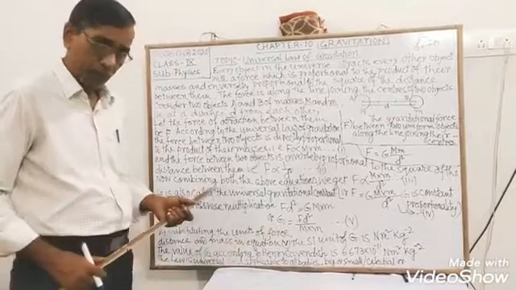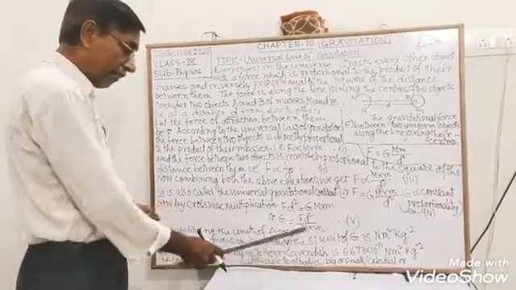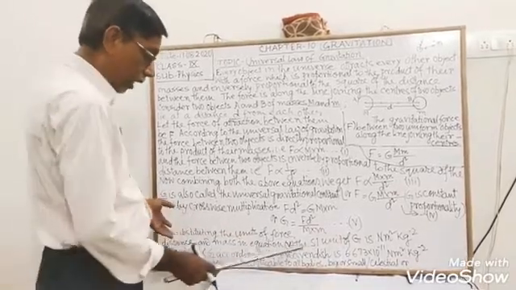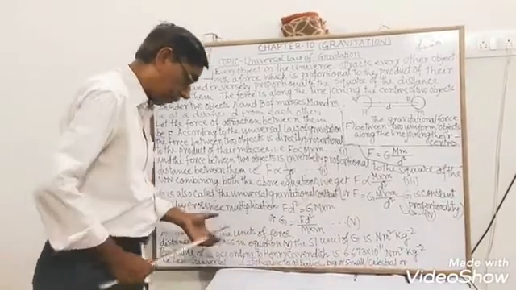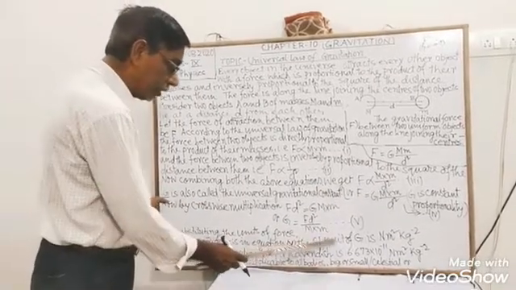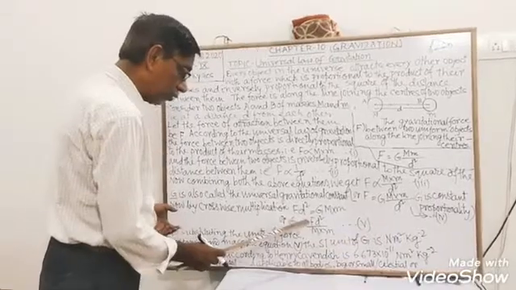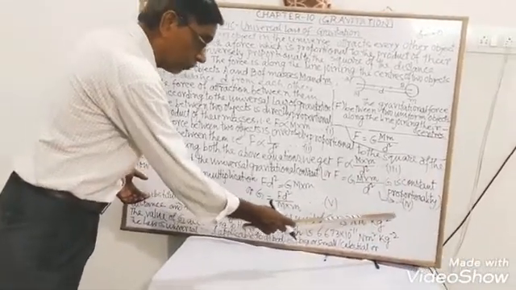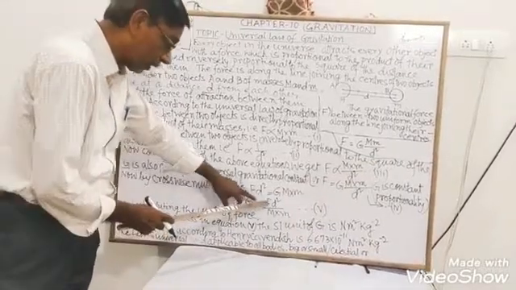Henry Cavendish, who discovered this SI unit and the value of G. We get here the SI unit of G is Newton meter square kg to the power negative 2. Why?